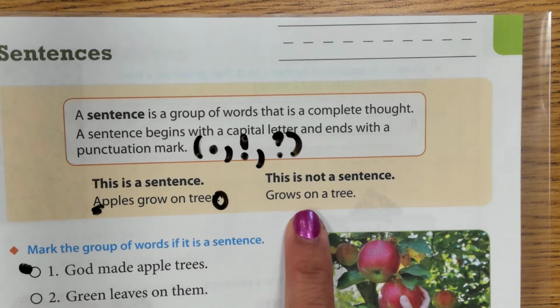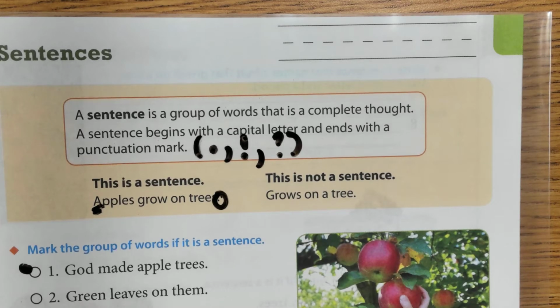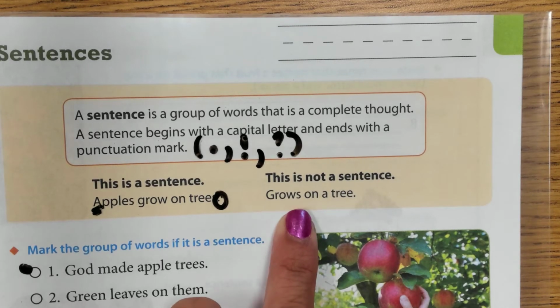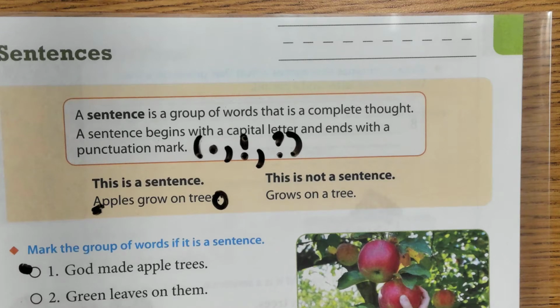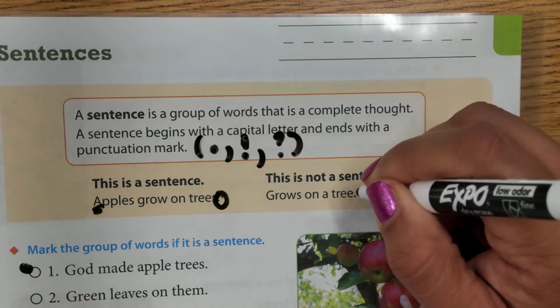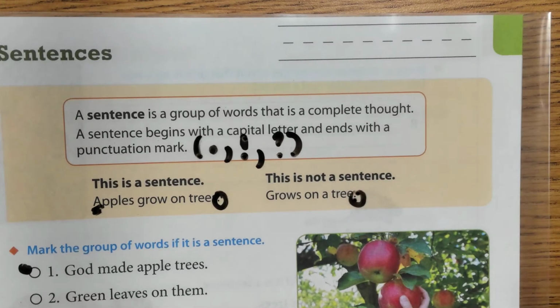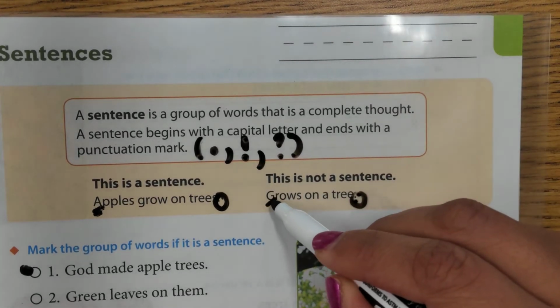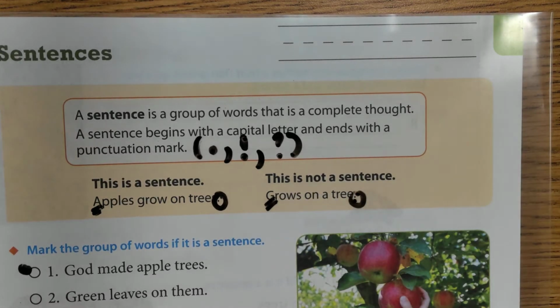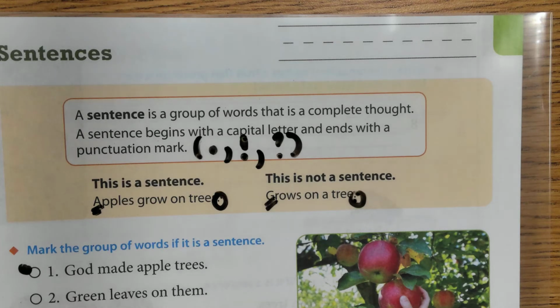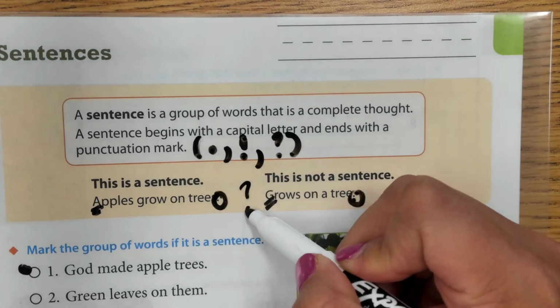All right. Moving along to what is not a sentence. The example they give us is, grows on a tree. I do see some punctuation. I see a period there. I also see a capital letter. What am I missing? Grows on a tree. Now when you read that, guys, it kind of makes you feel like you are missing a piece of the puzzle. You know something grows on a tree, you just don't know what grows on a tree.